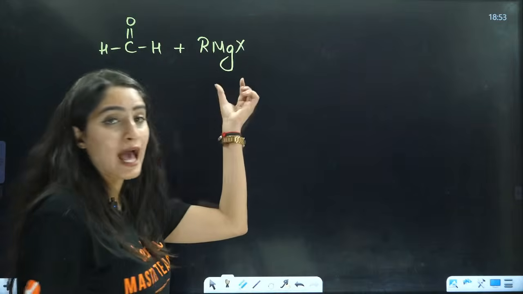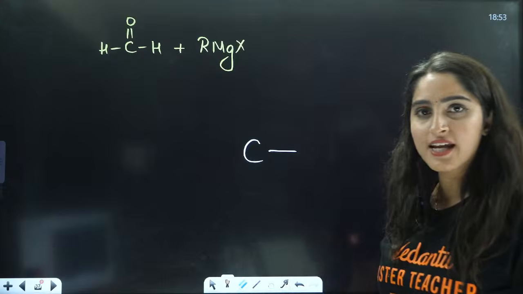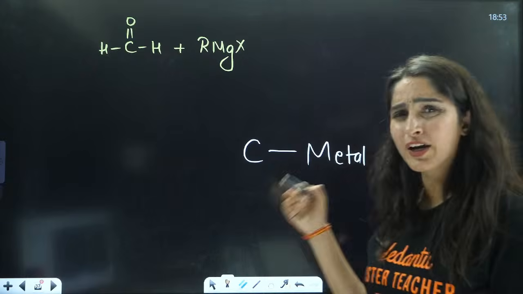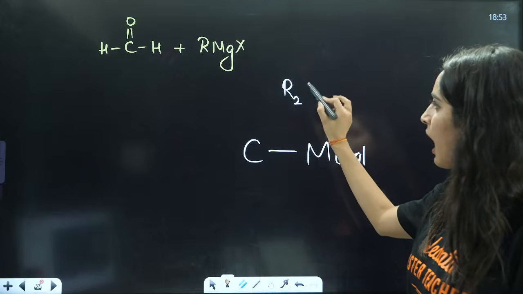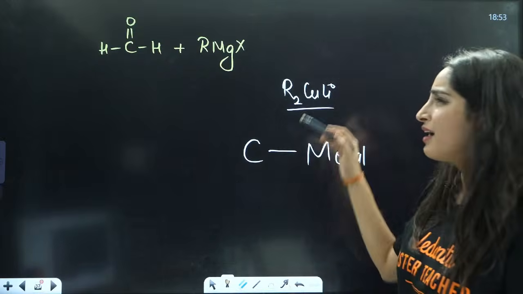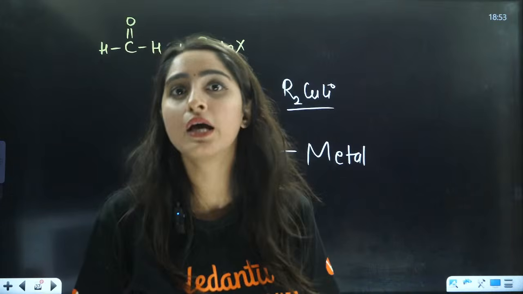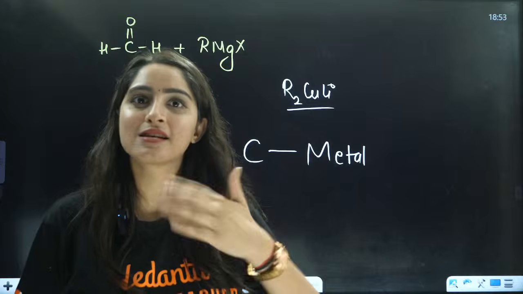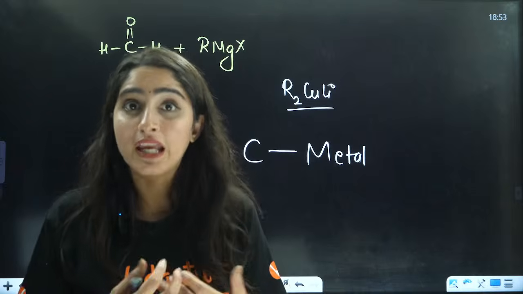Now, this is an organometallic compound. What is an organometallic compound? Where the alkyl chain of organic chemistry is attached to a metal. There are different organometallic compounds like Grignard reagent, this one, or like R2CuLi, this is your Gilman's reagent. This you must have seen in organic chemistry as well, right? Organometallic compounds are a specific branch of chemistry, and they are very useful in today's time. Science is trying to research organometallic compounds more and more, because they are very useful, right?